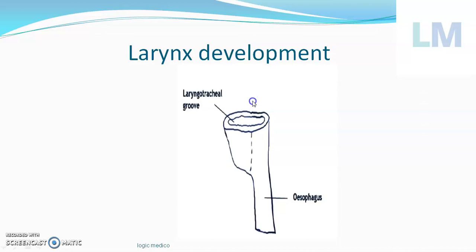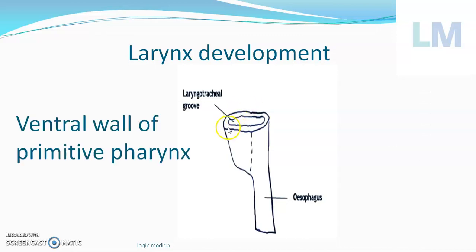Subsequently, in the larynx development, what happens? The ventral wall of the primitive pharynx further deepens to form one huge diverticulum. One huge outpouching will come. It's called as laryngotracheal diverticulum. If you remember this word, laryngotracheal diverticulum, then everything will go over.